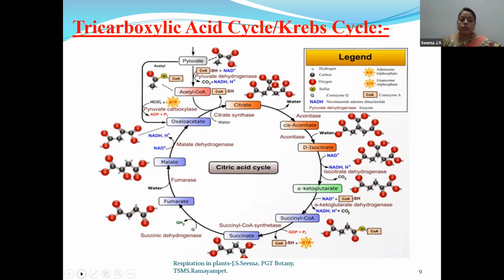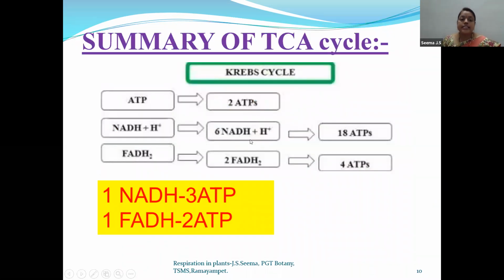So that is why when we come to this chart, we say 6 NADH, because I told you just now that one cycle has 3 NADH. Simultaneously, another cycle also takes place. That means 2 cycles are taking place at a time. In one cycle 3 NADH, in another cycle 3 NADH, as a result of 3 oxidation reactions. As a result of another oxidation reaction, in one cycle 1 FADH2 is formed, in another cycle another FADH2 is formed, so totally 2 FADH2. So in this way we get 6 NADH and 2 FADH2 molecules.